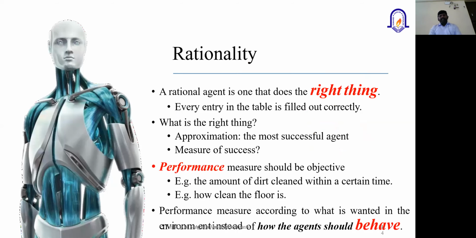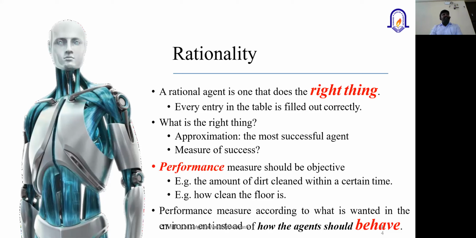Next, we'll discuss rationality. When you talk about rationality, a rational agent is one that does the right thing. I already explained this a little. In order to achieve a goal state, there may be a lot of possible options. For example, if I want to find the shortest path to reach from one place to another, source to destination, there could be a lot of ways through which I can reach the destination. But out of that, the rational agent will try to identify the best route.